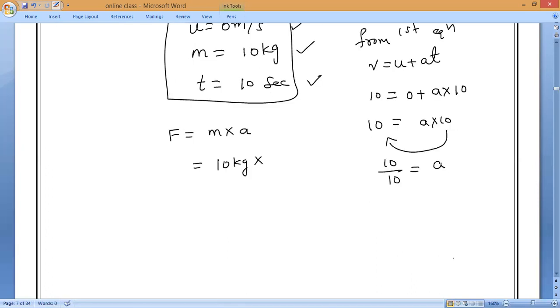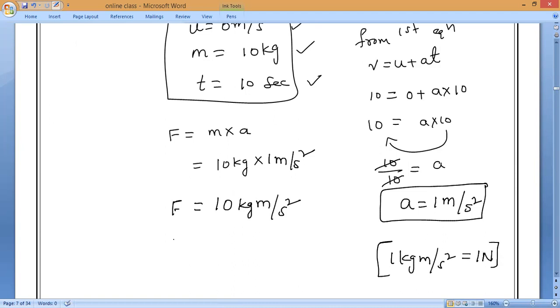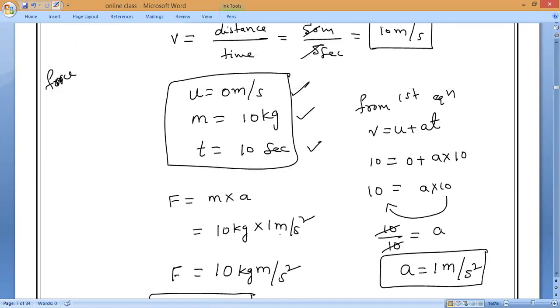Division. That is what A. Now, what is the acceleration unit? Anybody can tell? Meter per second square. So, what is the acceleration? 1 meter per second square, which equals force applied. How much, guys? 10 into 1, 10 only. So, kilogram meter per second square. We know that 1 kilogram meter per second square is equal to 1 Newton. Applied force? 10 newtons. Yes, solve it.